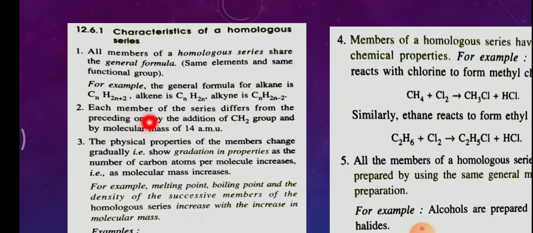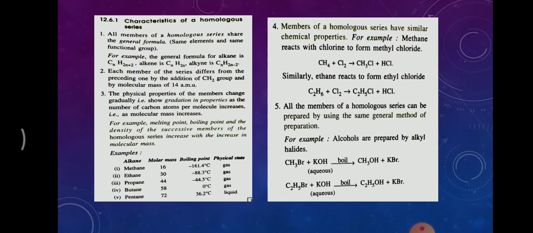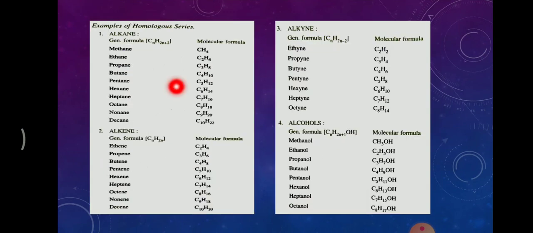Next, each member of the series differs from the preceding one by the addition of a CH2 group and by a molecular mass of 14 amu. So here, let's take an example.